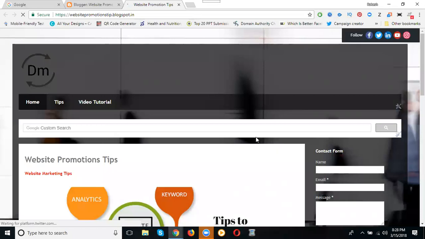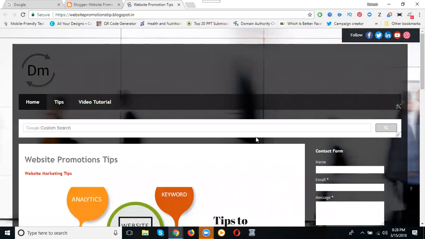I'm discussing the topic called redirection. There are two options: one is called 301, the second one is 302. 301 is nothing but permanent redirection, from one page to another page. Suppose I'm deleting one page. If anybody clicks that page, they're going to another page. It's a permanent redirection, so we do not lose the traffic of that page.